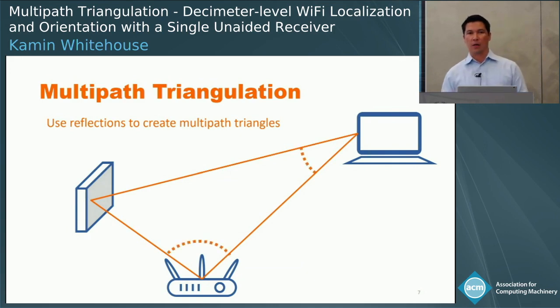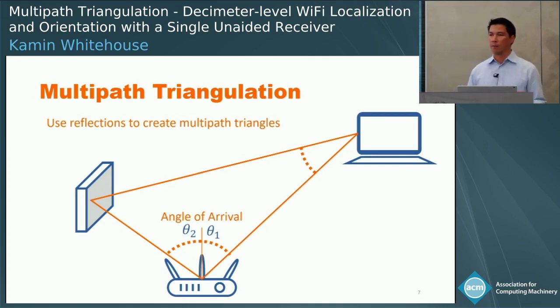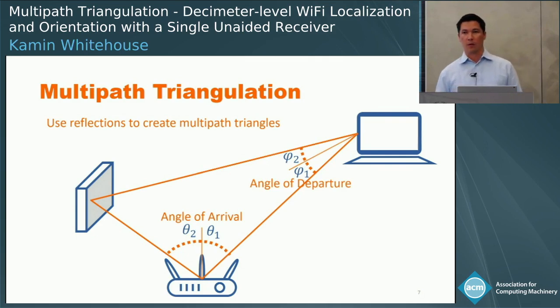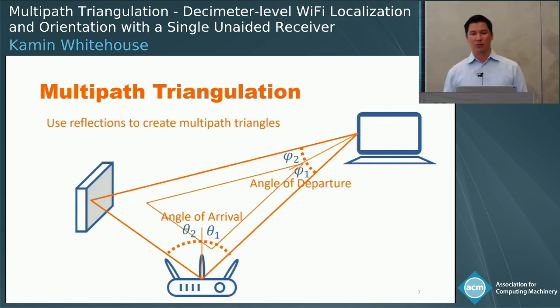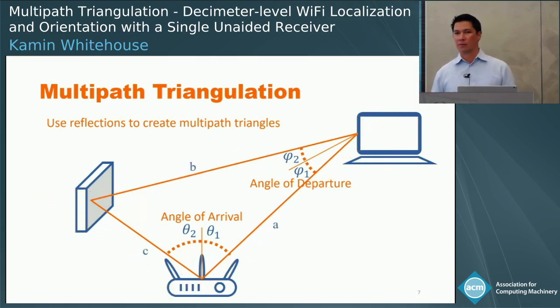First, we'll estimate the angle of arrival of the line of sight path and the reflected path. We'll also estimate the angle of departure of those two paths. And these parameters fully constrain the shape of the triangle, but not the size. The triangle can sort of shrink and grow arbitrarily.